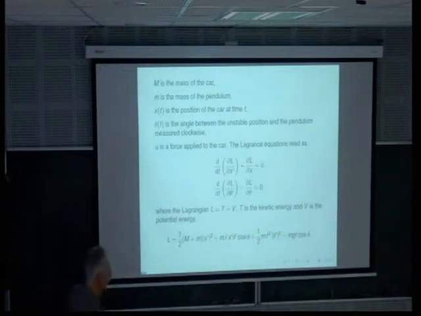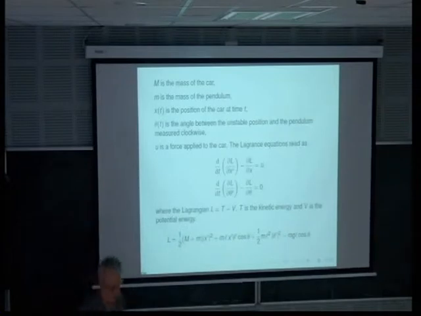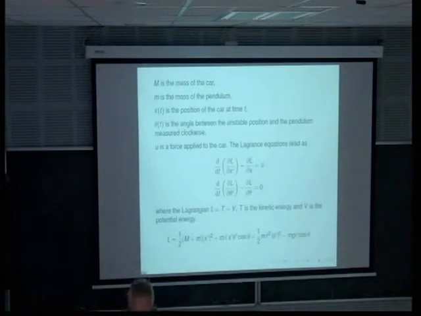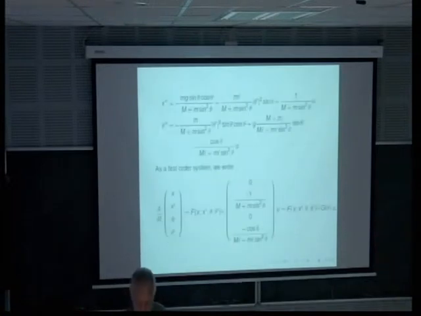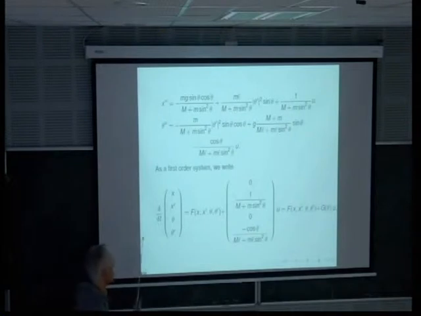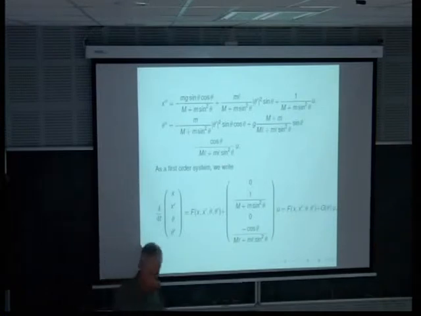So we write the Lagrange equation in that form, and we obtain exactly the previous equation that we can rewrite in this form. So we can express x second and theta second, and we can write it as a first order system. We are going to see that for us it's very important to write it in this form.